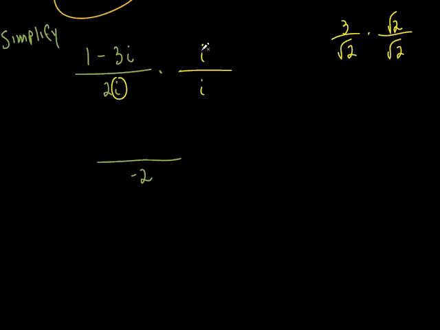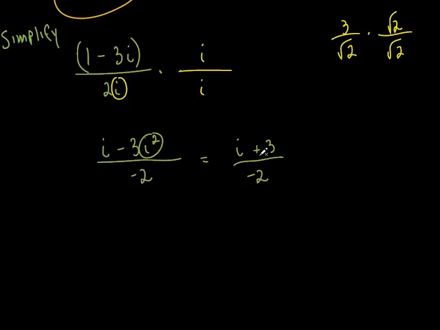What about the top, though? This i is being multiplied by, not just by 3i, not just by 1, but by that whole thing. So what do I have to do with that i? Distribute it through. See, it didn't originally have parentheses around it, did it? But I put them around there because I know this has to be multiplied by this whole thing. So let's do that. It's 1 times i, which is i, minus 3i times i, which is 3i squared. Now again, you might have been able to do that in your head, and that would be okay, but I just wanted to show you what's going on here. Now that is what? Negative 1. So this is really going to be i what? Plus 3 over what? Negative 2.